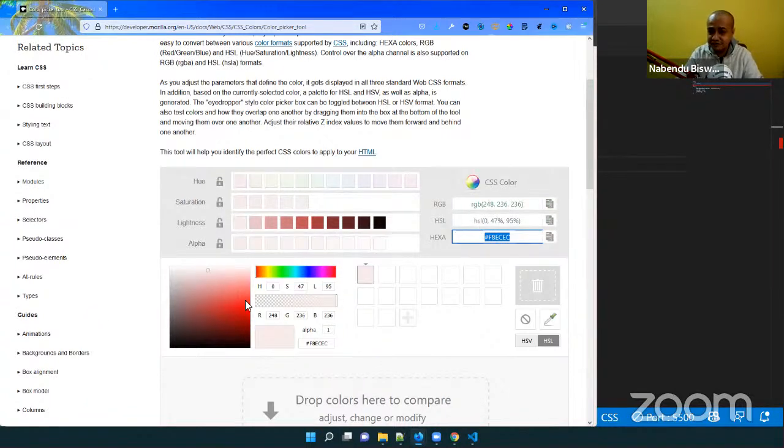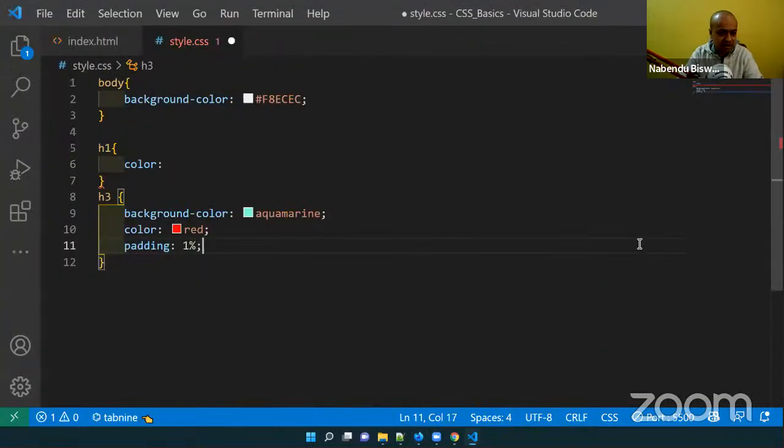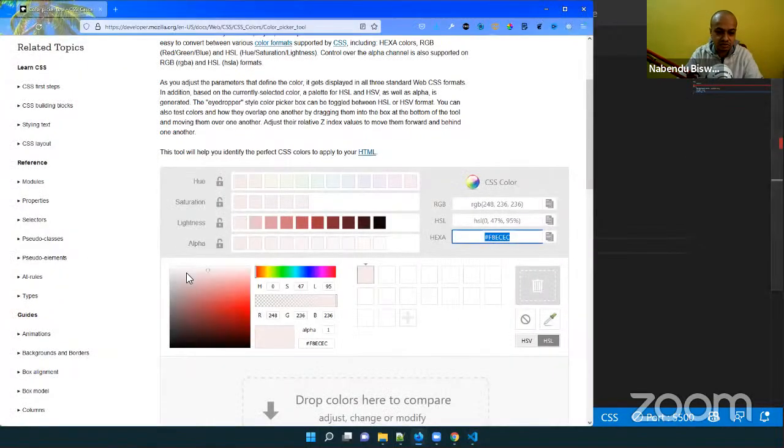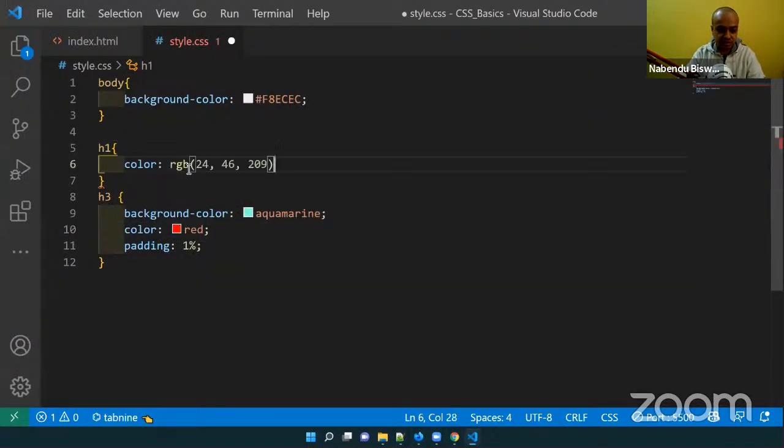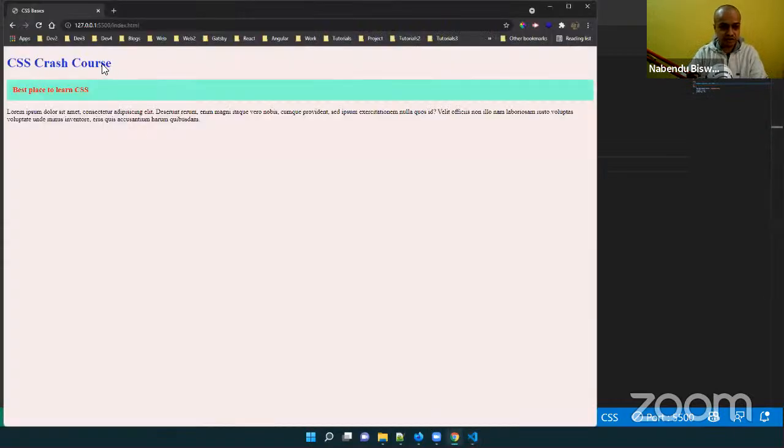So all the color pickers which you will see will give you the corresponding value for hexa also, and the corresponding value for RGB also. And these are 3 units which start from 0 to 255. So it is giving me RGB, and I want a dark color for this. So let me take this blue, a bit darker. And this RGB I will select, and give the color. Then I'll save it and go back. See, this blue color has been done. So this is known as RGB.